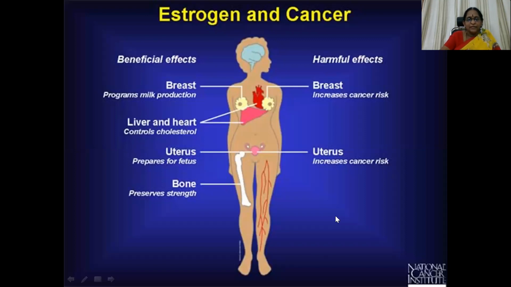Then let us see first what do these estrogens do to our body. There are beneficial effects as well as harmful effects. Beneficial effects means because of the presence of estrogens in the body, women can have milk production from the breast after delivery, and then the liver and heart control cholesterol, and then preparation of uterus for the fetus, and then preserving strength of the bone. Then harmful effects are, in case of breast, increased cancer risk, and also in case of uterus.